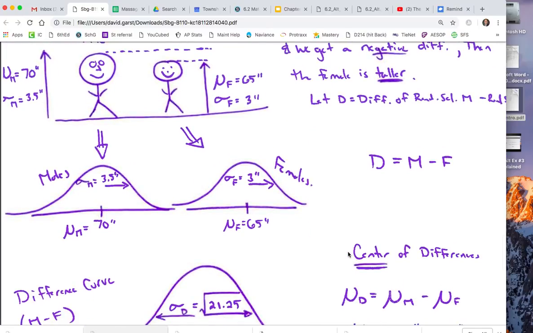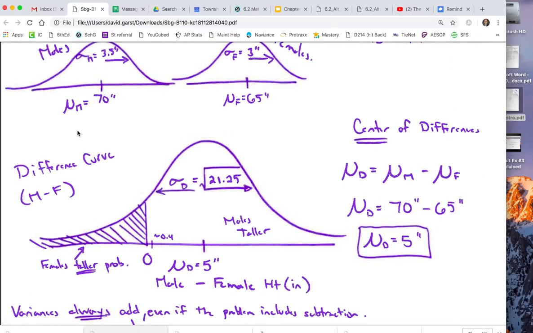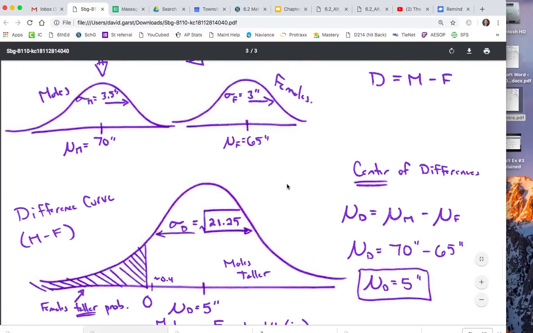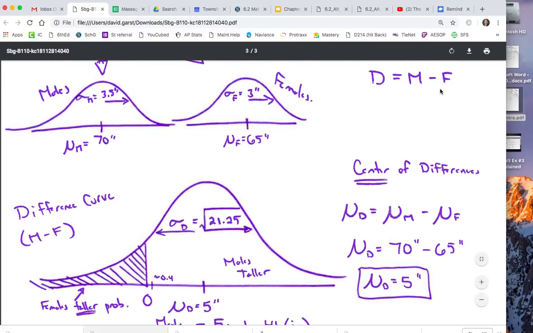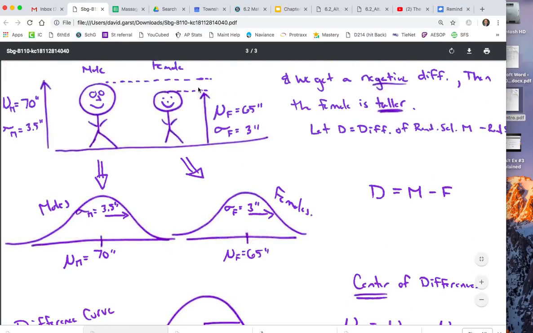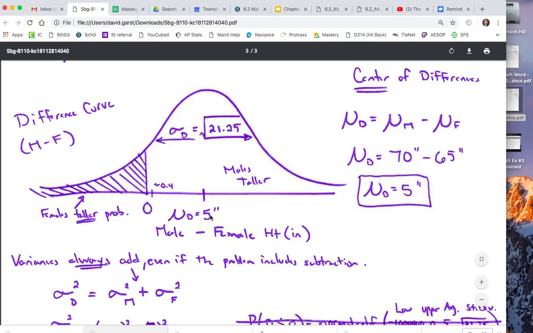So what is going to be the center of our distribution D? I'm going to make a curve that puts these two curves together, a difference curve. If my difference is male minus female, 70 inches minus 65 inches, the typical difference between the males and the females is about a 5-inch difference. So the average, the center, is 5 inches, and that's just 70 minus 65.